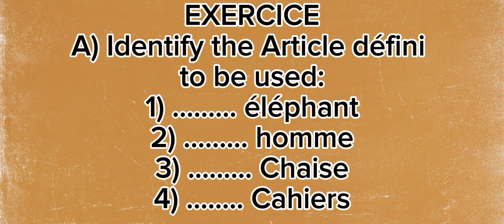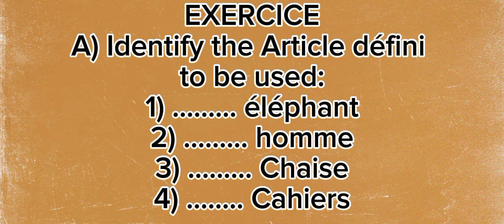You can actually use la because it is ending with an E. And we said words that end with an E will most likely be feminine words. So the answer is la. And exactly, we say la chaise. We do not say le chaise, we say la chaise.